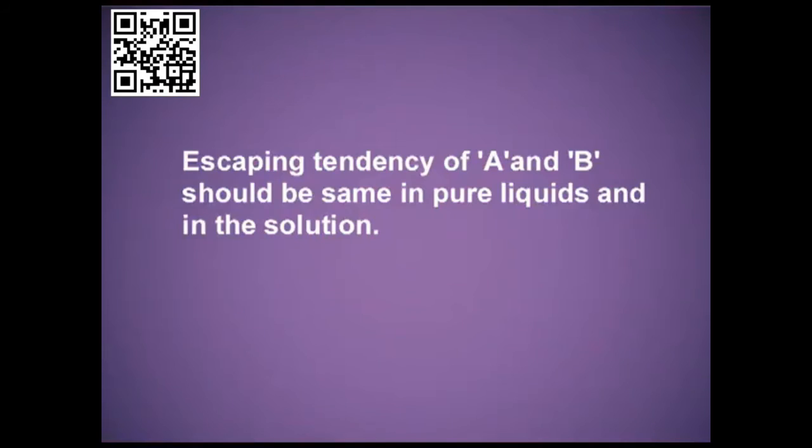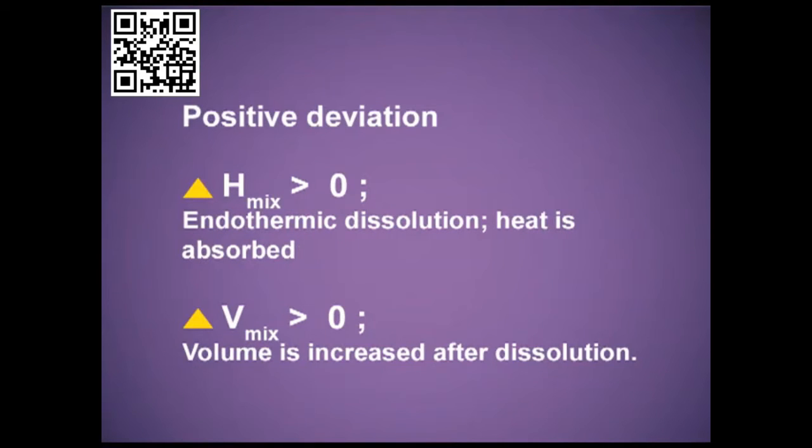Since the solute-solvent interactions are weaker, the escaping tendency of A and the escaping tendency of B will be greater when they are in the form of a solution as compared to when we have a pure A or a pure B. So, delta H mixing will be greater than 0 and delta V mixing will also be greater than 0, and the partial vapor pressure of each component will be more than the vapor pressure of the pure component.